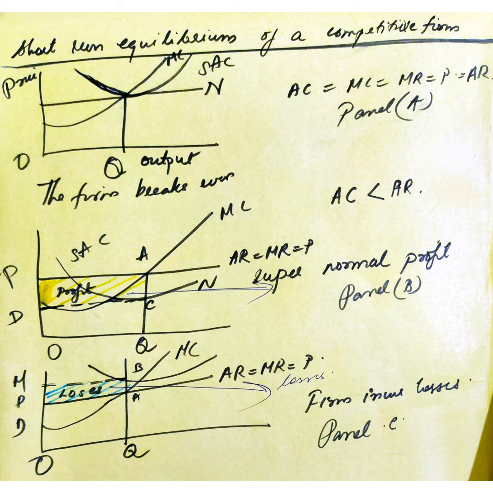And coming to the third case, if short run average cost is greater than the price, where P is equal to MC, the firm incurs losses because the cost of production is comparatively very high. Now look at the diagram. We can see the AC curve is higher than the average revenue. So in the AR is equal to MR is equal to P condition, the parallel line is far lower than the average cost curve, which clearly shows that the firm is having losses, shown by the area MBAP.